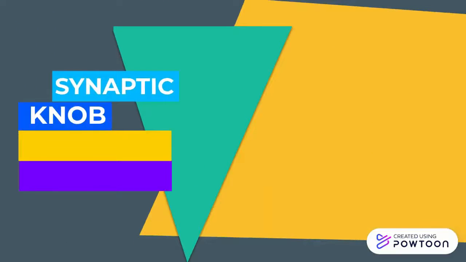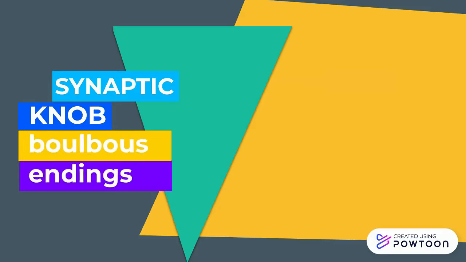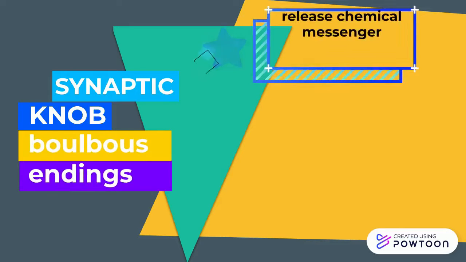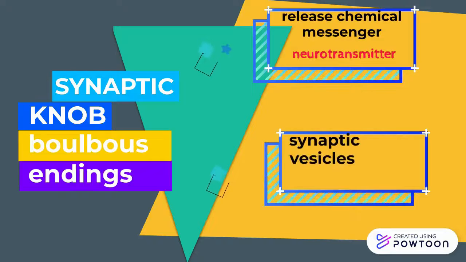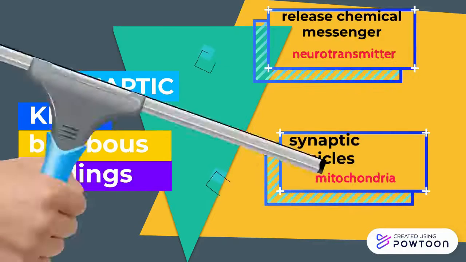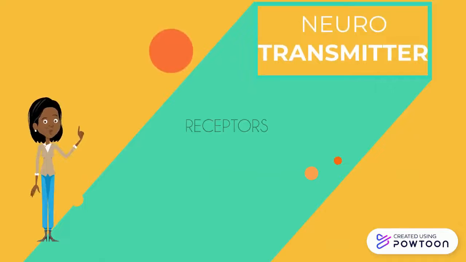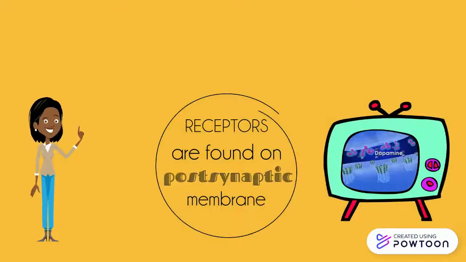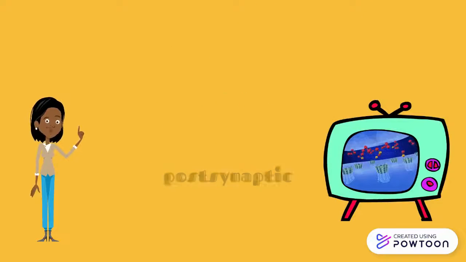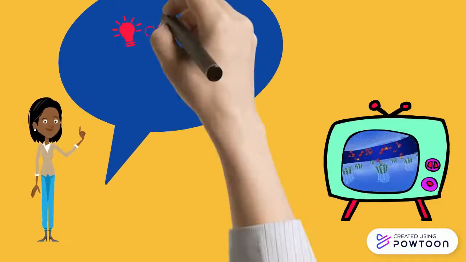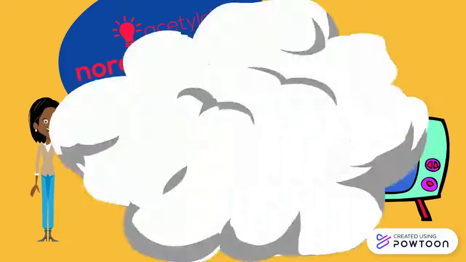Synaptic knobs are found on every axon terminal, bulbous endings that release chemical messengers called neurotransmitters. So inside these endings are synaptic vesicles and mitochondria. The chemical signal neurotransmitter has receptors found on the postsynaptic membrane. Examples of these neurotransmitters are acetylcholine, noradrenaline, and dopamine.